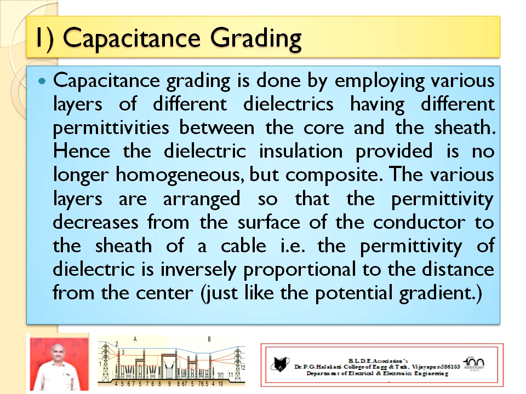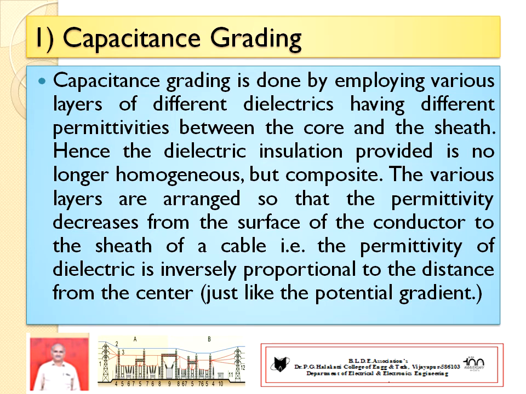If we are not using grading, such a cable is referred to as ungraded. In an ungraded cable, only one dielectric is used, known as a homogeneous dielectric system, in which the electrostatic stress is not uniform.